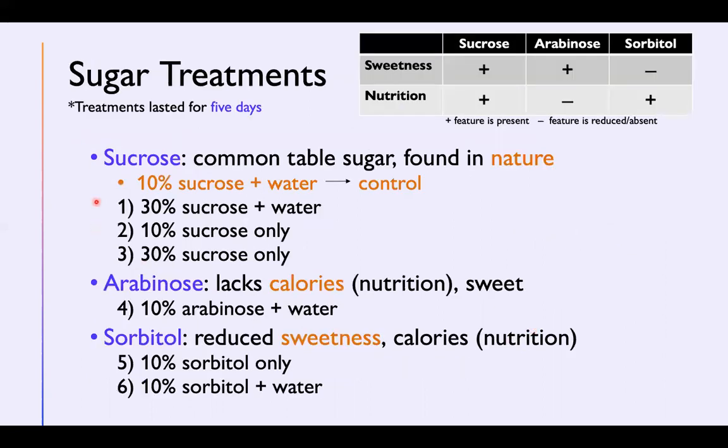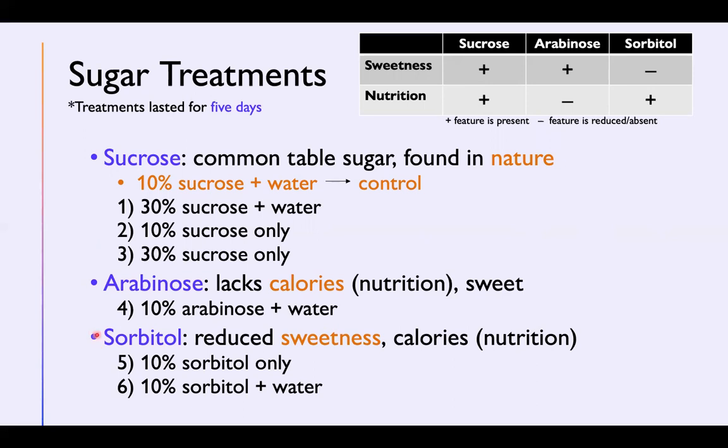Three types of sugar were used in this study: sucrose, arabinose, and sorbitol. Sucrose is common table sugar and likely what you use in your morning coffee. While some types of sucrose are commercialized, it also occurs naturally in plants. Arabinose has the same level of sweetness as sucrose but lacks nutrition. Sorbitol has reduced sweetness compared to sucrose but retains its nutritional value.